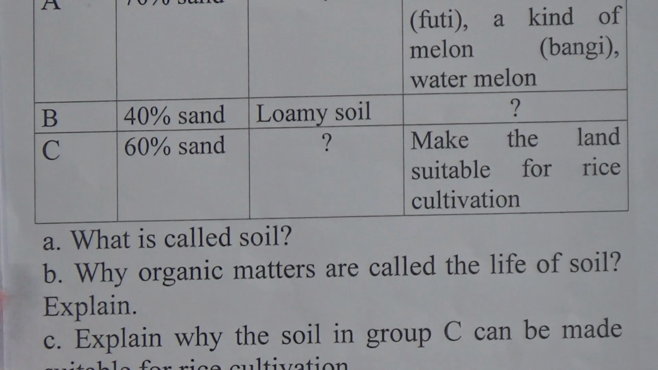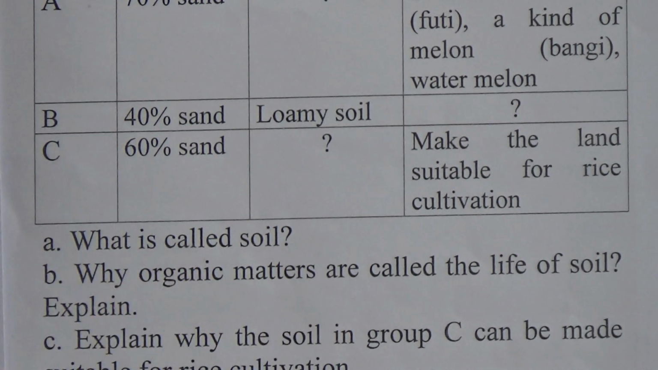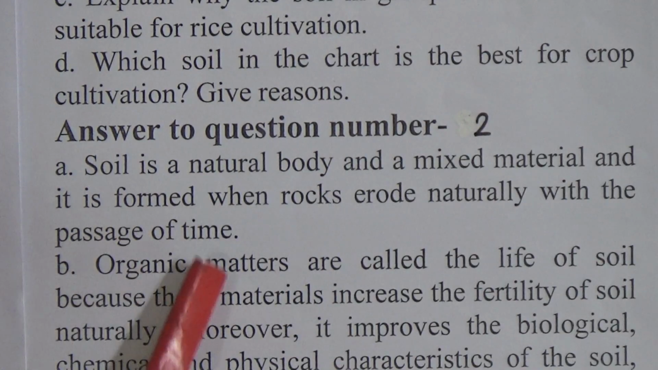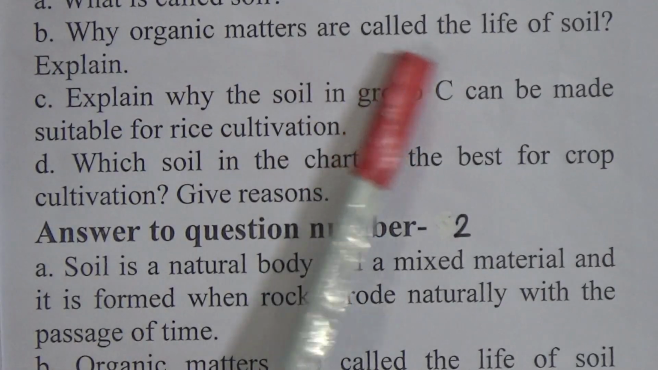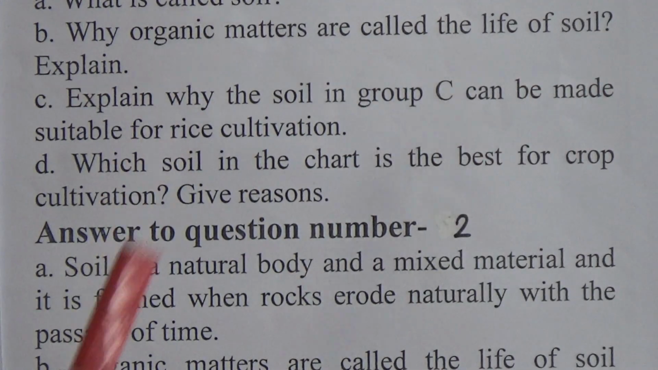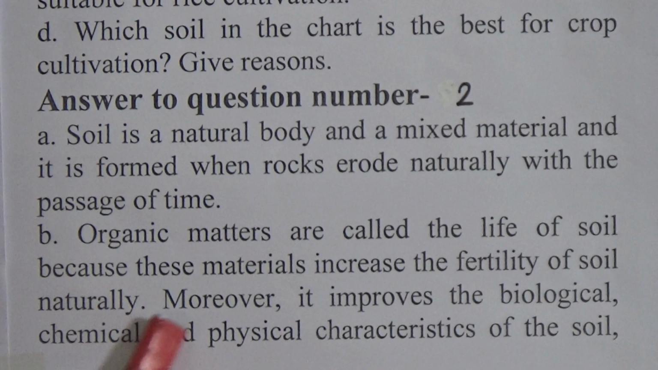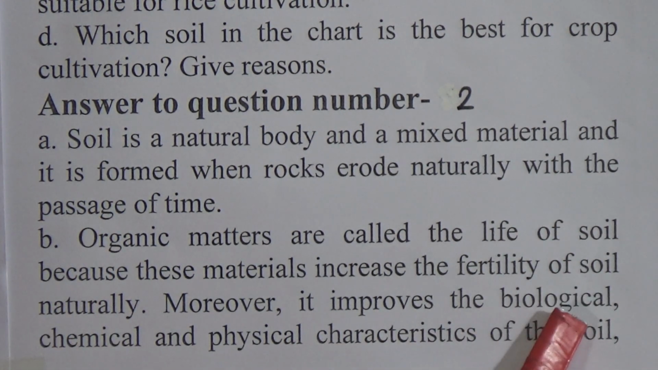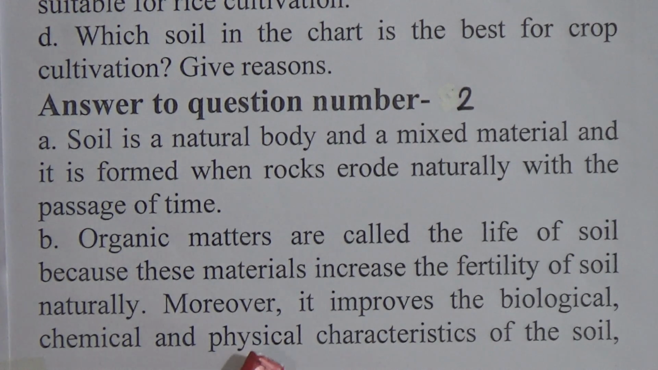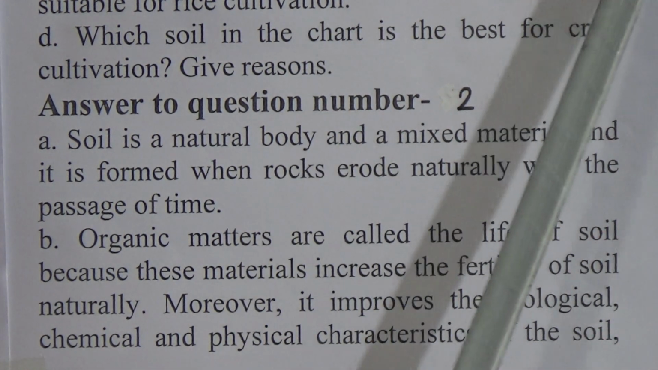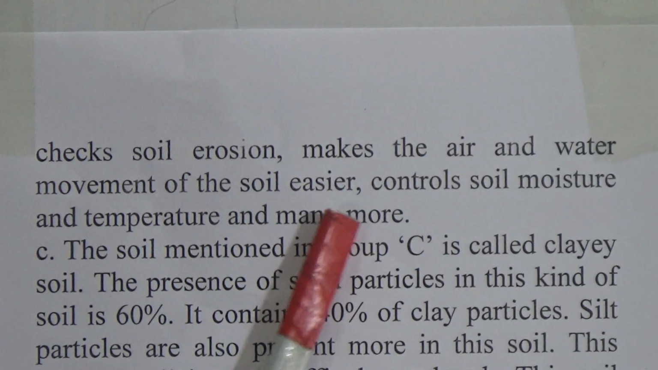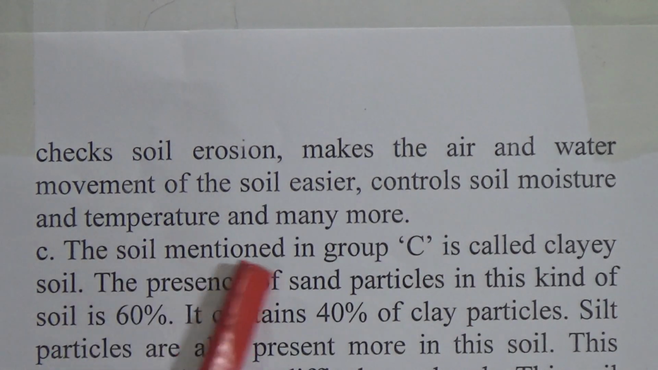Now look at the questions directly. What is called soil? Answer, soil is a natural body and a mixed material, and it is formed when rocks erode naturally with the passage of time. Question number B. Why are organic matters called the life of soil? Explain. Organic matters are called the life of soil because these materials increase the fertility of soil naturally. Moreover, they improve the biological, chemical and physical characteristics of the soil, check soil erosion, make the air and water movement of the soil easier, control soil moisture and temperature, and many more.